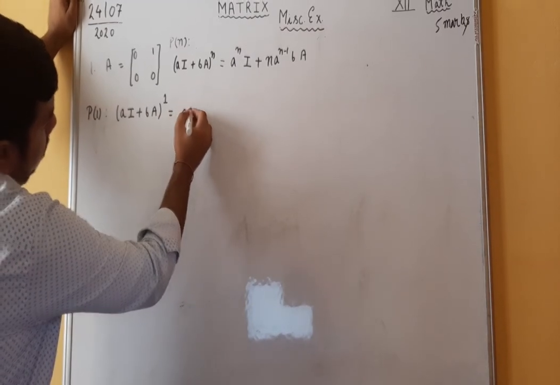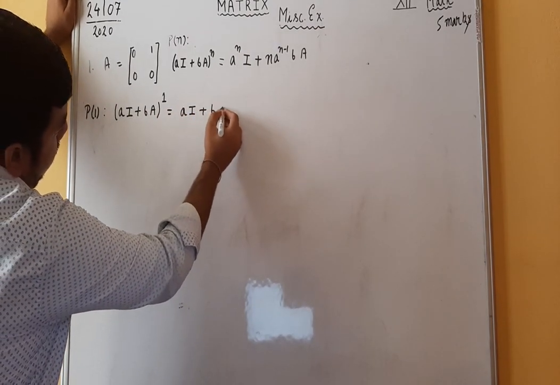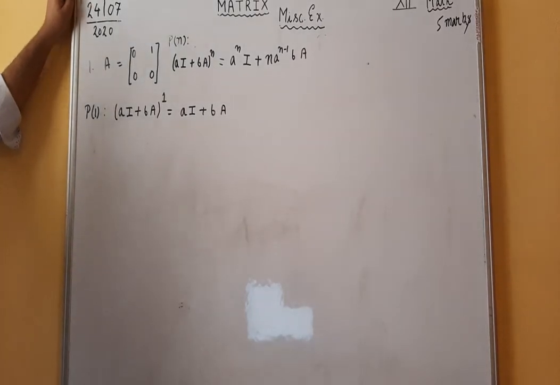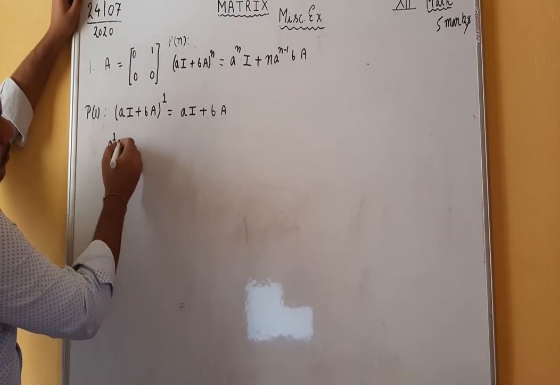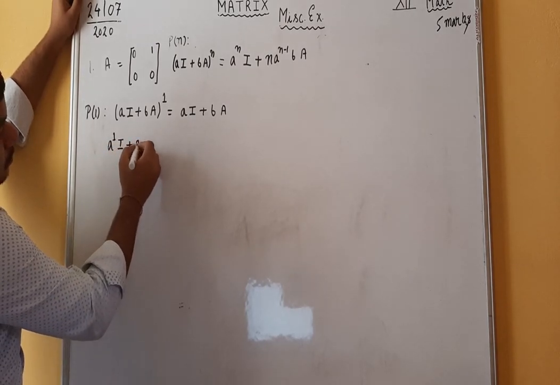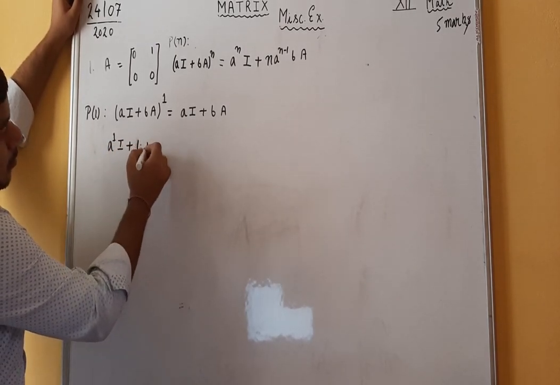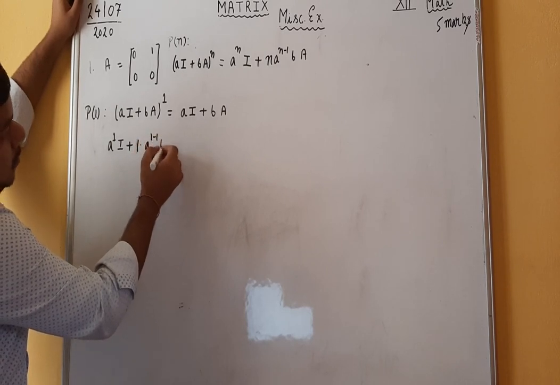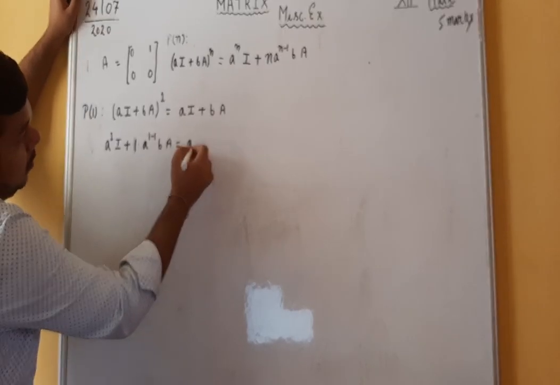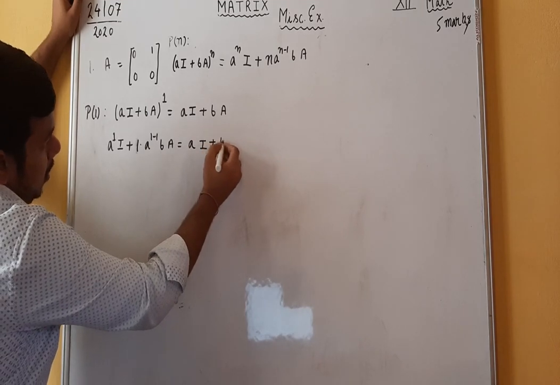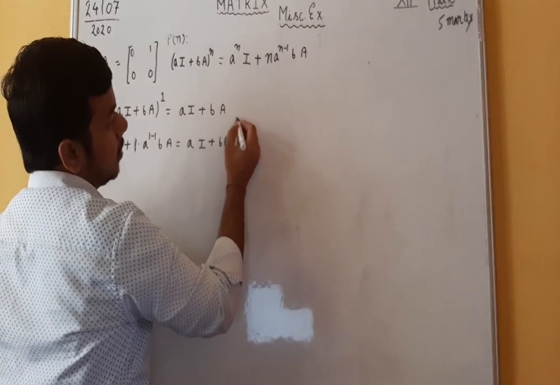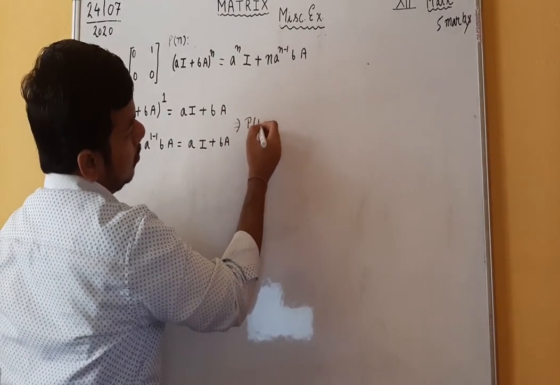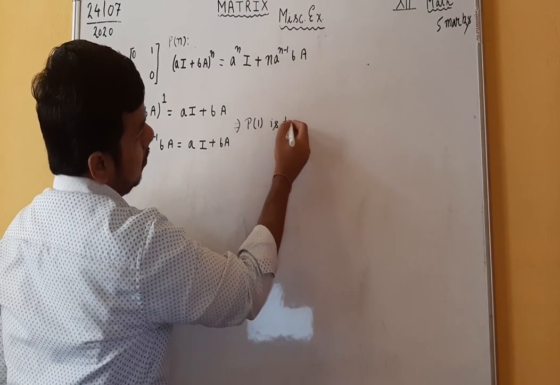It is simply equal to AI + BA. Right? Now let us find the right hand side. A to the power 1 into I plus 1 into A to the power 1 minus 1 BA. It is equal to AI + BA. Means LHS is equal to RHS of the given statement for n is equal to 1. This implies that the statement is true for n equal to 1.